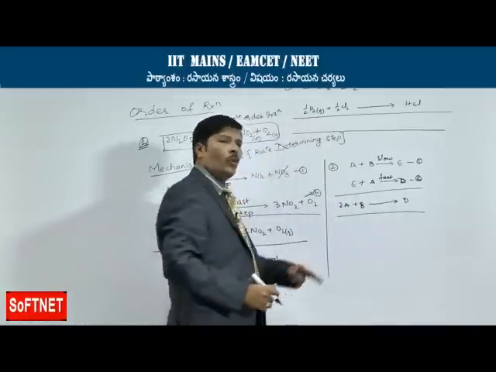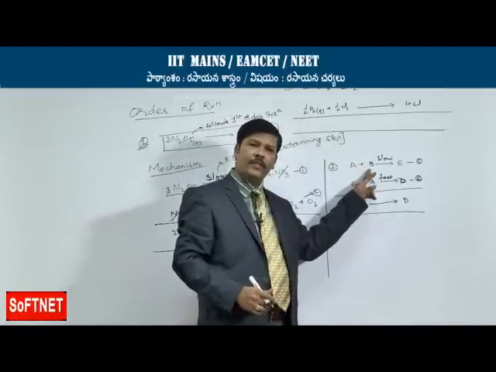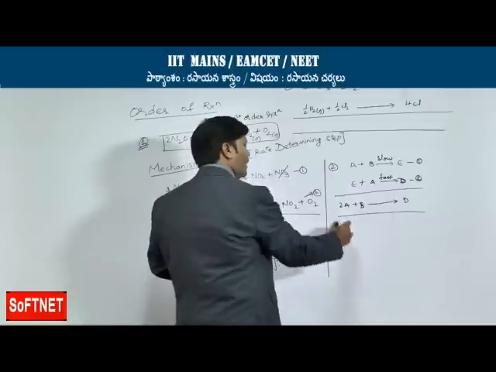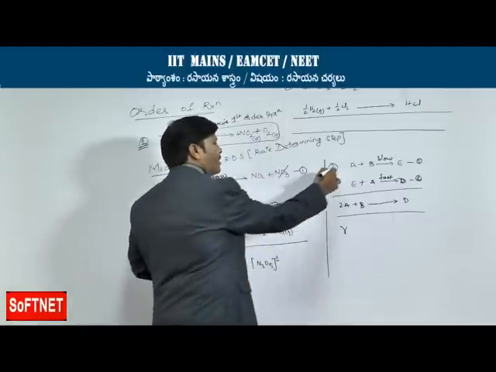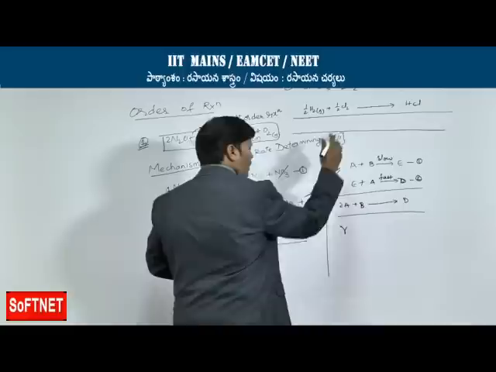If you take only the slowest step in this reaction, then to write the order of reaction for the second case, it depends only on the slowest step.